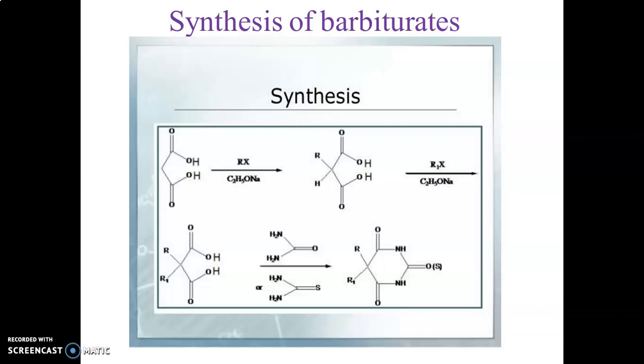In structure activity relationships, we have seen the barbiturates and different compounds under the category of barbiturates. And the synthesis of barbiturates can be done from the malonic ester and alkoxide compounds.